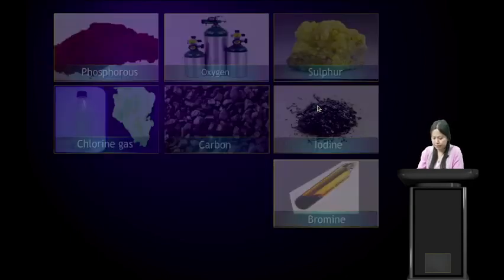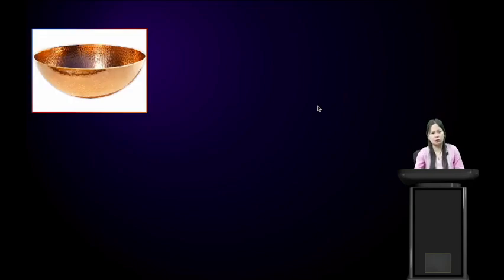So here we see that we can categorize the materials into metals and non-metals. So how do we classify them? We will categorize different materials into metals and non-metals depending on their properties, and these properties of metals and non-metals are also related to the uses of these different materials.